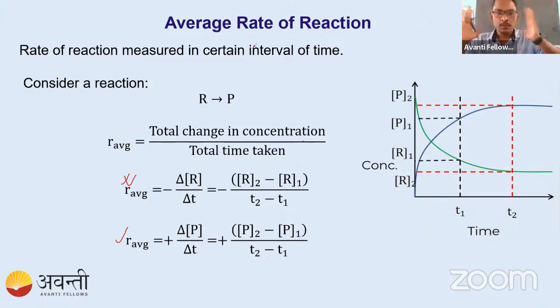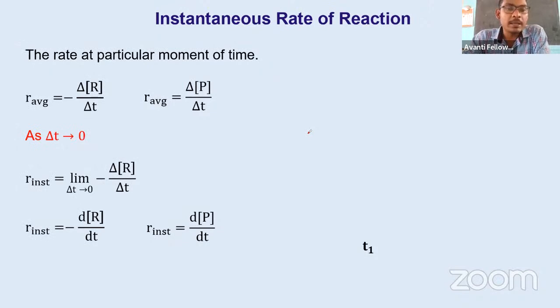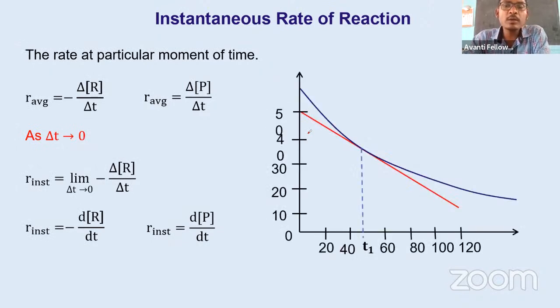Average means simple: for a particular interval, what is the change. And if you are talking about instantaneous, instantaneous means at a particular time. While we are finding the average, suppose the question is what is the average speed if the time we are taking is from 40 minutes to 60 minutes. So in this interval, what is the change of the distance. But instantaneous means what? We are reducing this interval. It was from 40 to 60, it has a 20 difference. What will we do? We are reducing this 20 to a particular point.